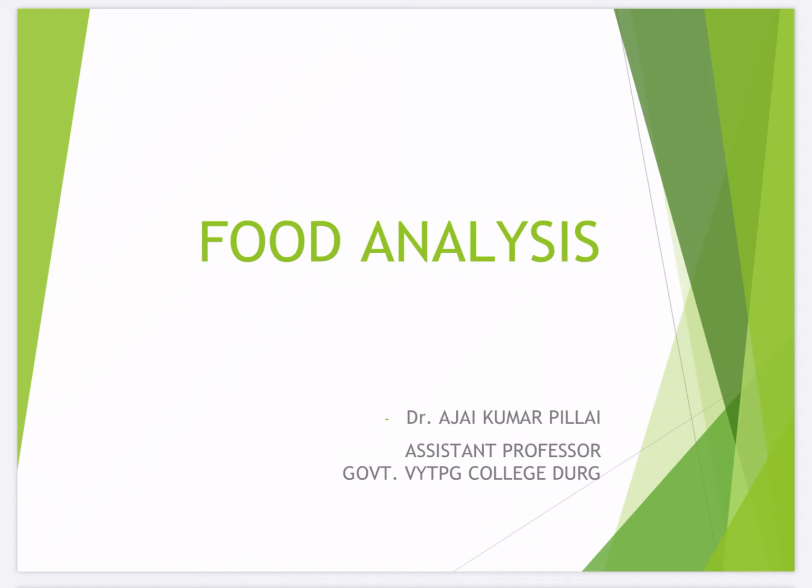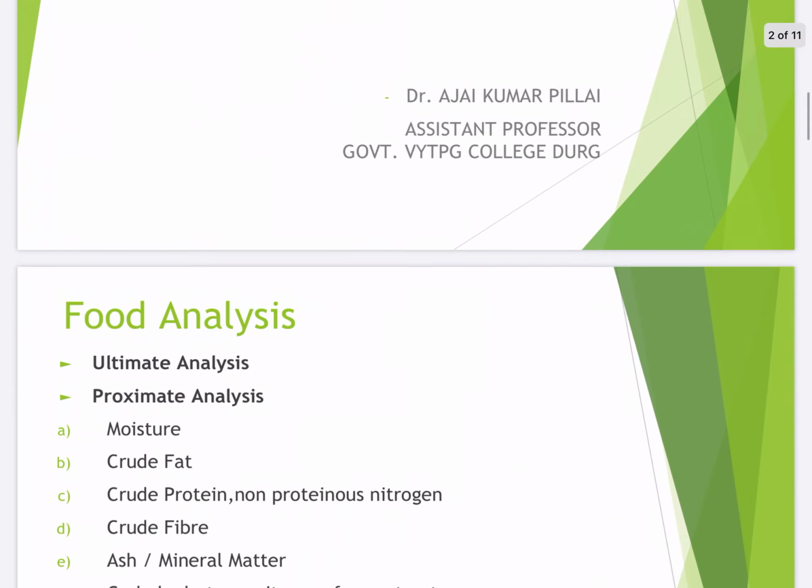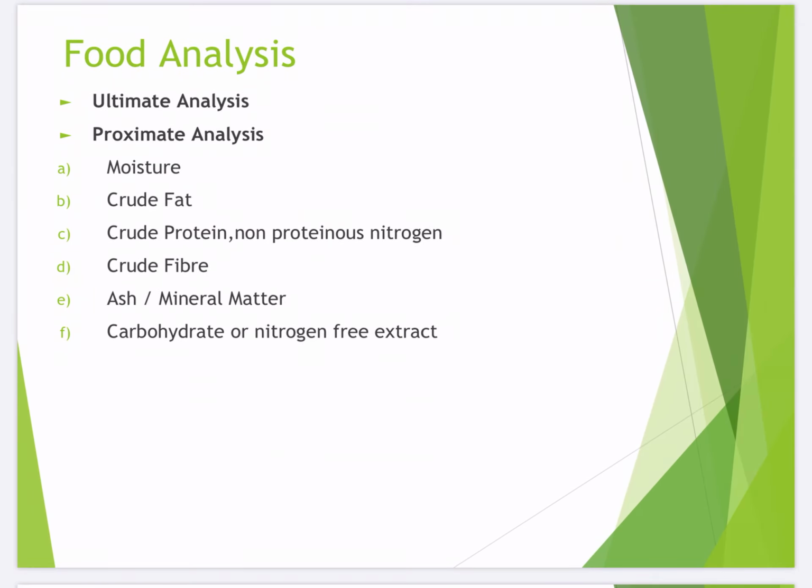I will be taking a portion, Food Analysis. It is an important branch of analytical chemistry which is able to provide information about the chemical composition, quality control, contamination, adulteration, etc. So you understand how important it is. Now, food analysis can be broadly classified into two types: ultimate analysis and proximate analysis.